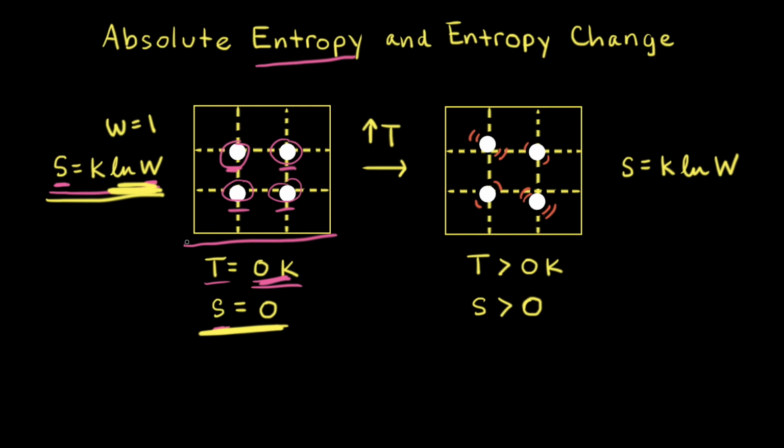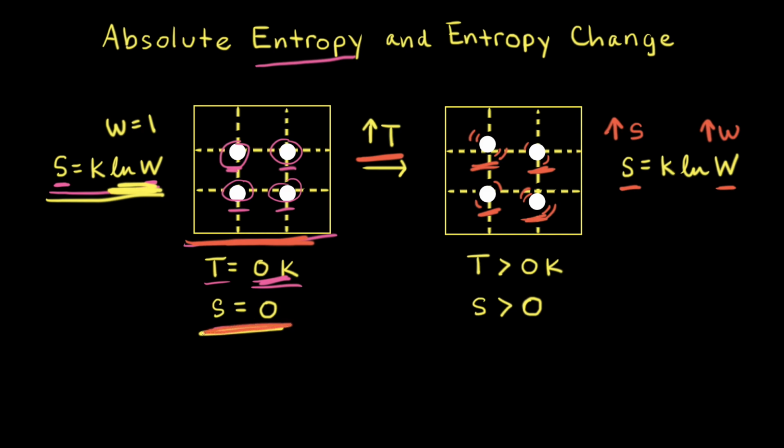Next, let's think about what happens to our hypothetically perfect crystal if we increase the temperature. The increased temperature means the particles gain energy and have motion around their lattice states. Therefore, there's an increase in the number of possible microstates. And if there's an increase in the number of microstates, according to the equation developed by Boltzmann, that also means an increase in entropy.